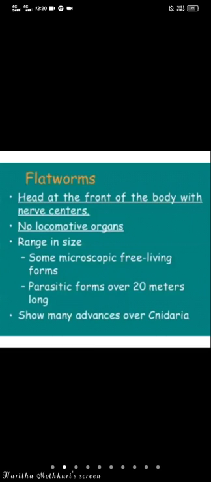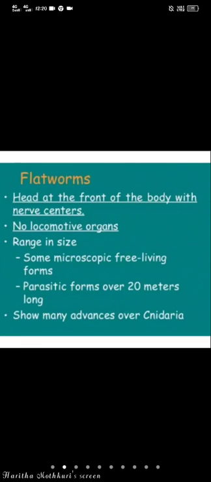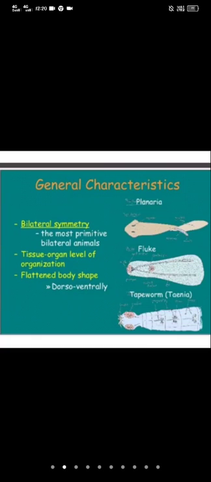Next, these are acoelomate animals, and they show organ grade of organization. The body is not segmented except in the cestodes, and the alimentary canal is incomplete.